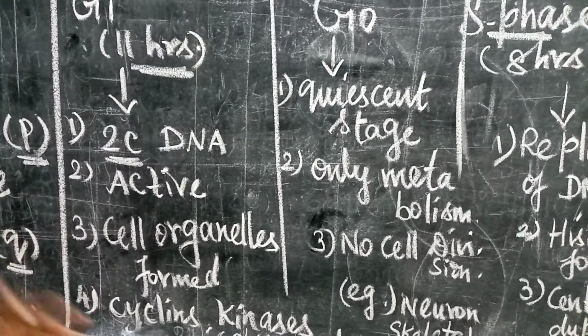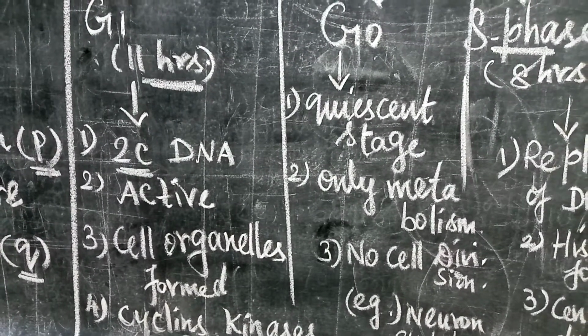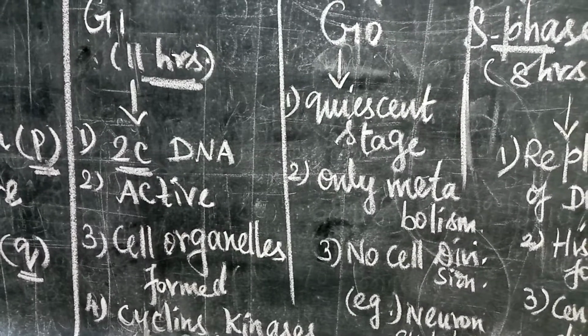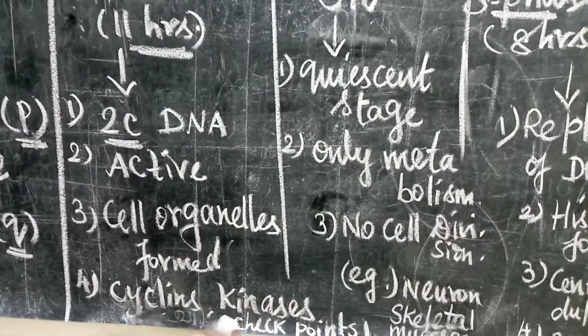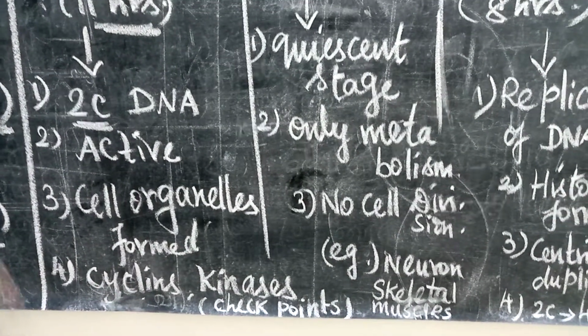And then a lot of restriction points, that means checkpoints, also formed, many checkpoints. What is the use of the checkpoints? And then cyclins and kinases. Cyclins and kinases are considered as proteins. They are all acting as the restriction points.